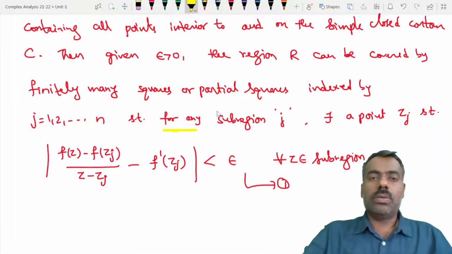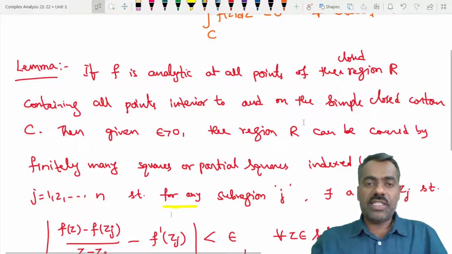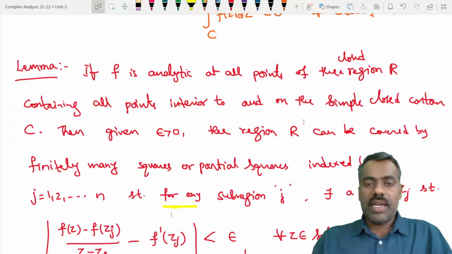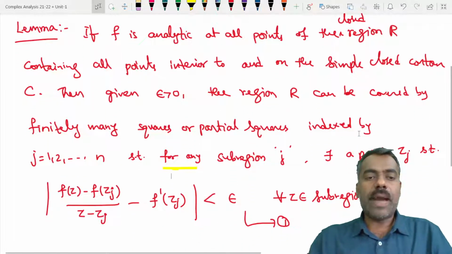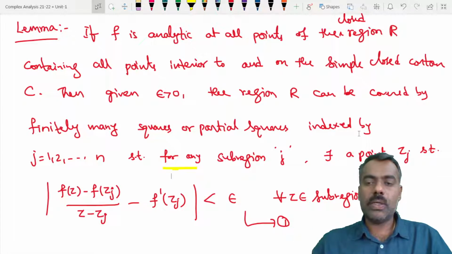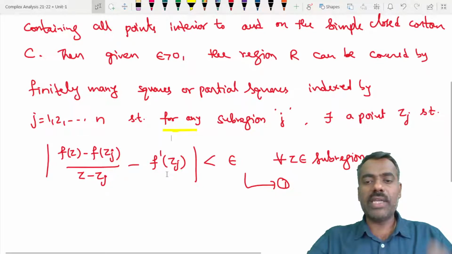So the overall idea is: if f is analytic in that closed region containing the points of C and the interior of C, then R can be covered by finitely many squares and partial squares, such that for any such square or partial square, there is one point zj satisfying this condition for all points z.